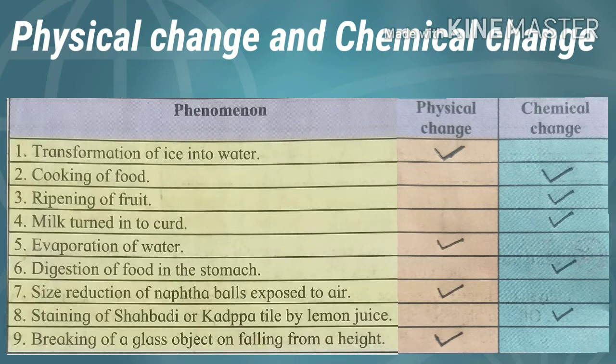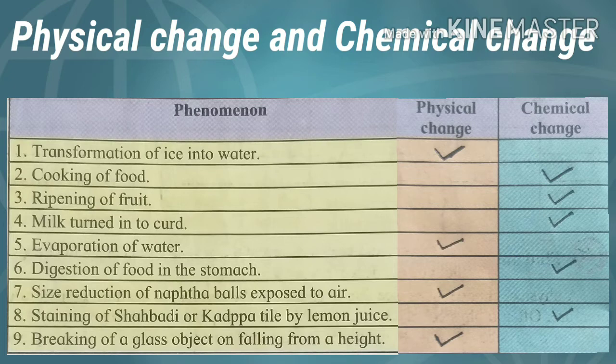Breaking of a glass object on falling from a height. It is an example of physical change because if glass is broken, it still remains glass. It didn't change to any other substance. Hence, with these phenomena, we come to know about some examples of physical change and chemical change.